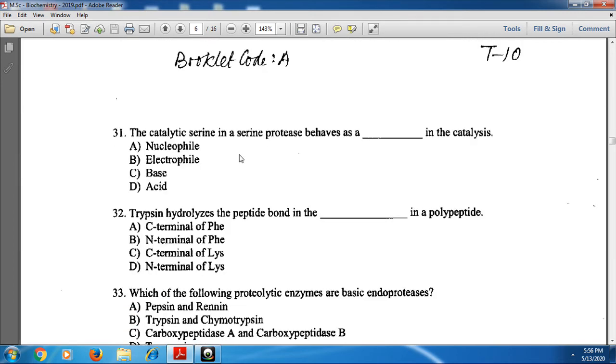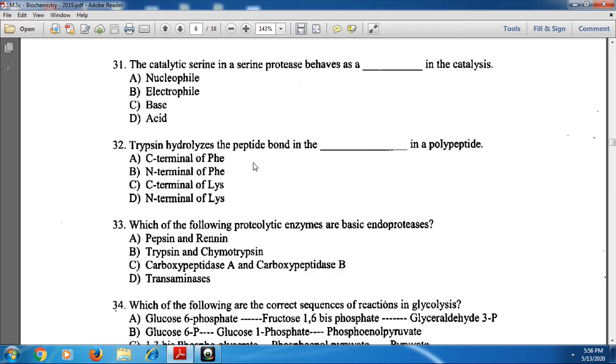And next, 31st one, the catalytic serine in serine protease behaves as a dash in the catalysis. It acts as a nucleophile. What is a nucleophile? It donates electron pairs. Next, trypsin hydrolyzes the peptide bond in a polypeptide at the C terminal of a lysine. C terminal of lysine.